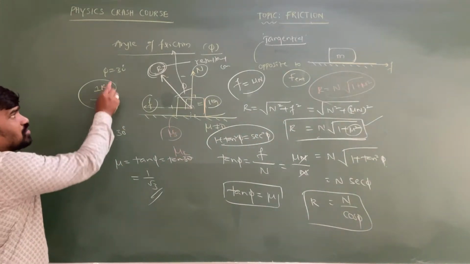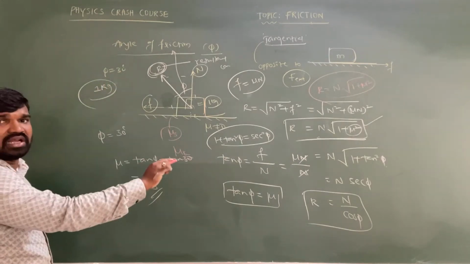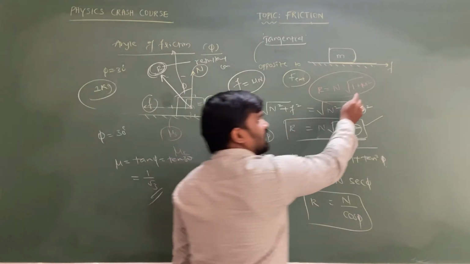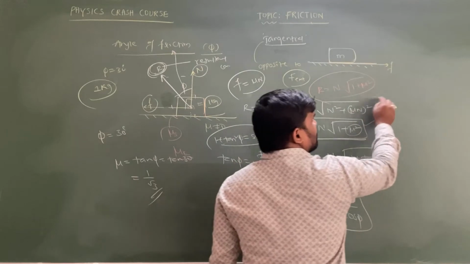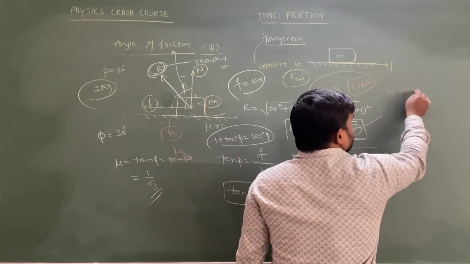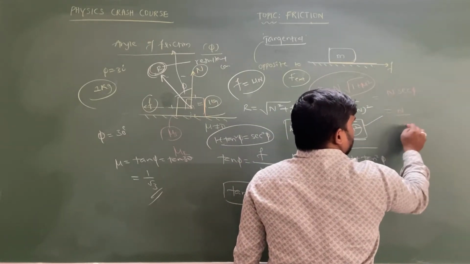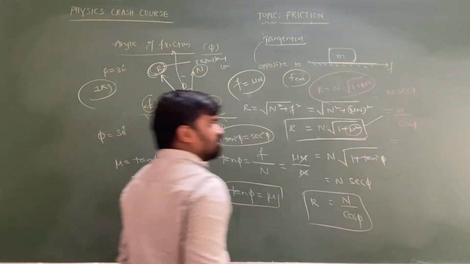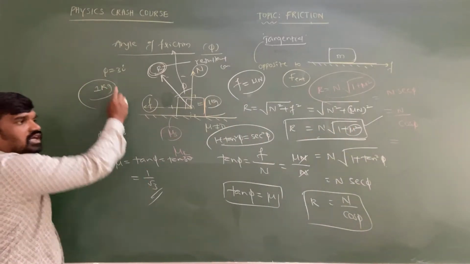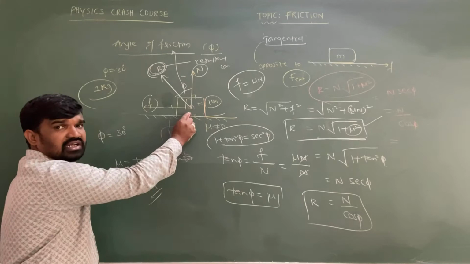But in this given question, the angle of friction is given but the value of mu is not given. So you are supposed to write it in terms of the angle of friction: R is equal to N secant phi, or N by cos phi, you can write. N by cos phi, where the angle is 30 degrees.